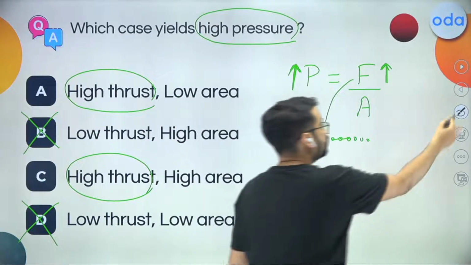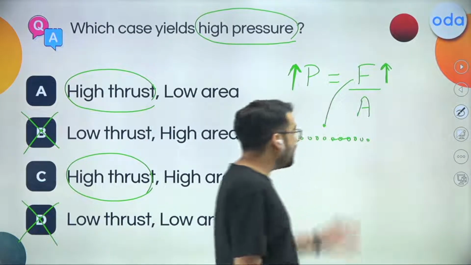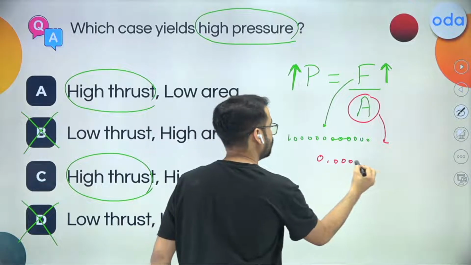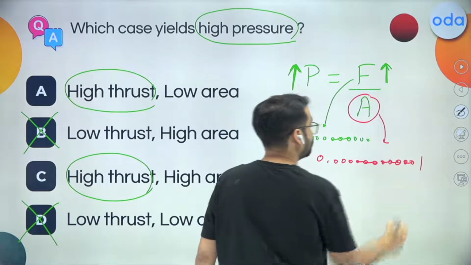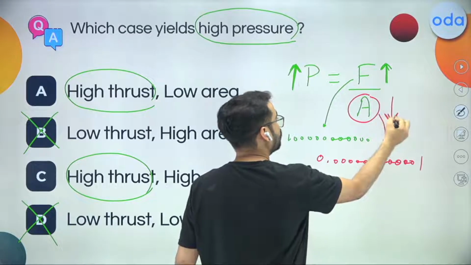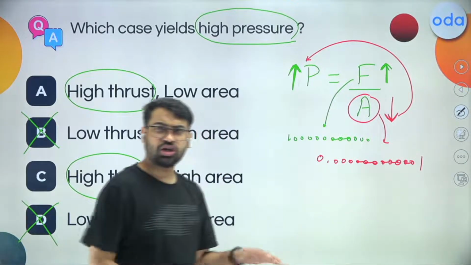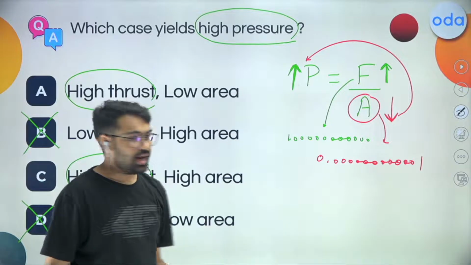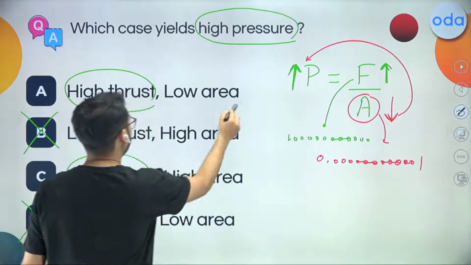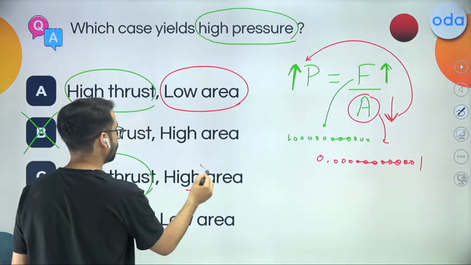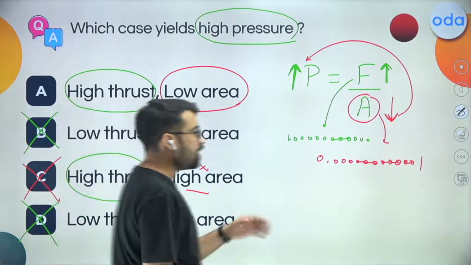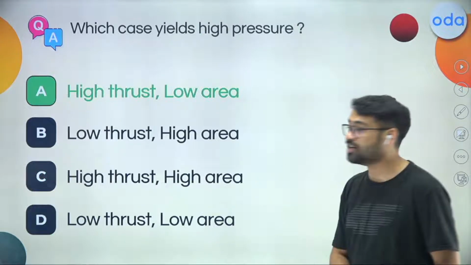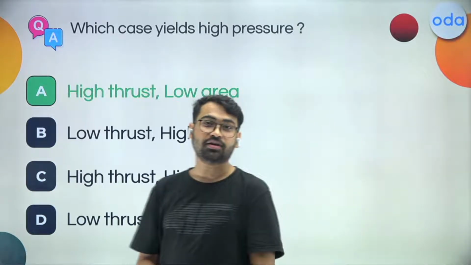So now I go and ask area. Area, you tell me. Area says, look, if you keep me at 0.0000000000001, the smaller the area you take, the more pressure you will get, right? The smaller the area, with the denominator less, the whole quantity increases like anything. And that means I will go with low area. And this one had high area, so that is also incorrect, that one is gone too. So I think that now I have successfully eliminated all the options for you to understand that the correct option over here is A part, that is high thrust and low area.